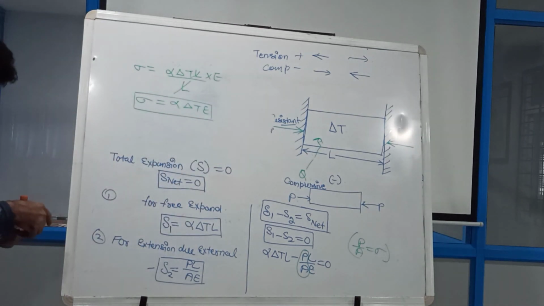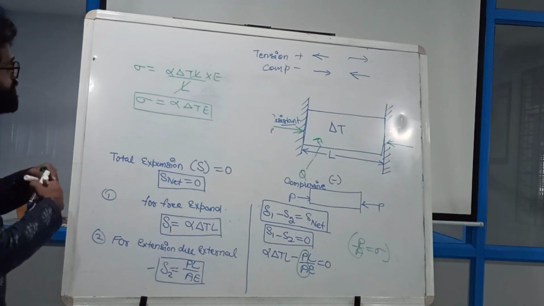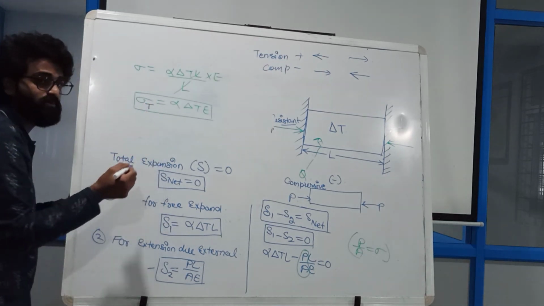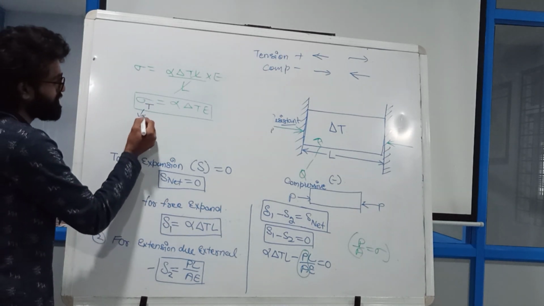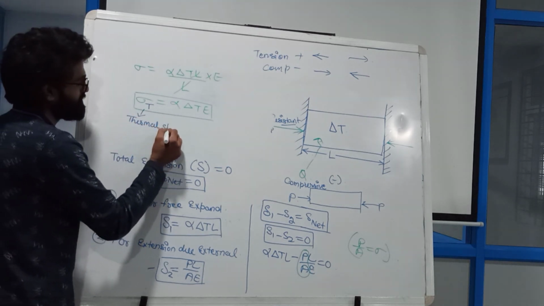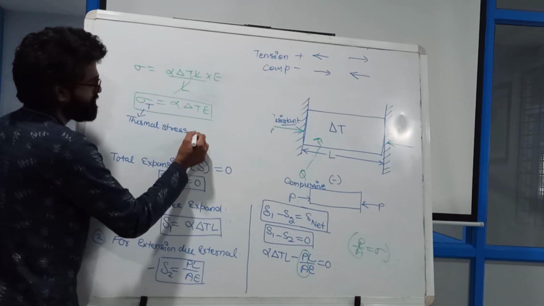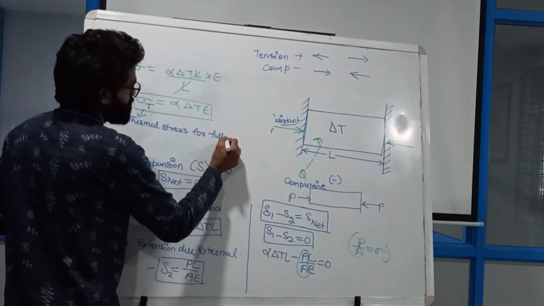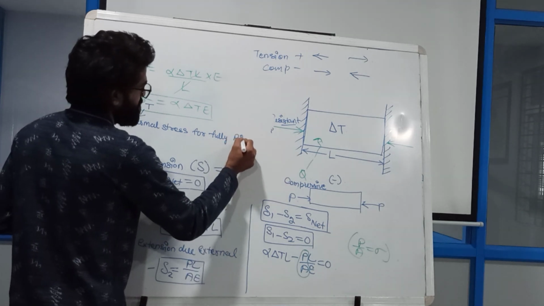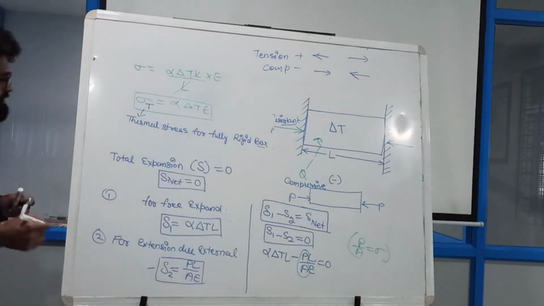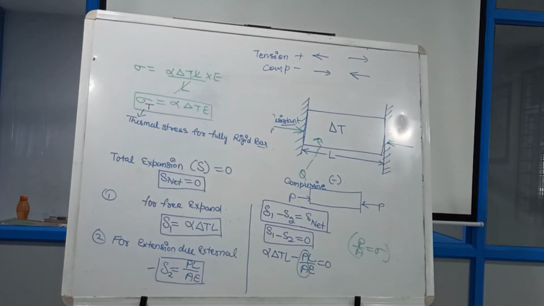And what is this sigma particularly? This is coming due to the thermal expansion. So I can say that sigma T means thermal stress. Thermal stress for which case? For a fully rigid body or bar. Right? So this is all.